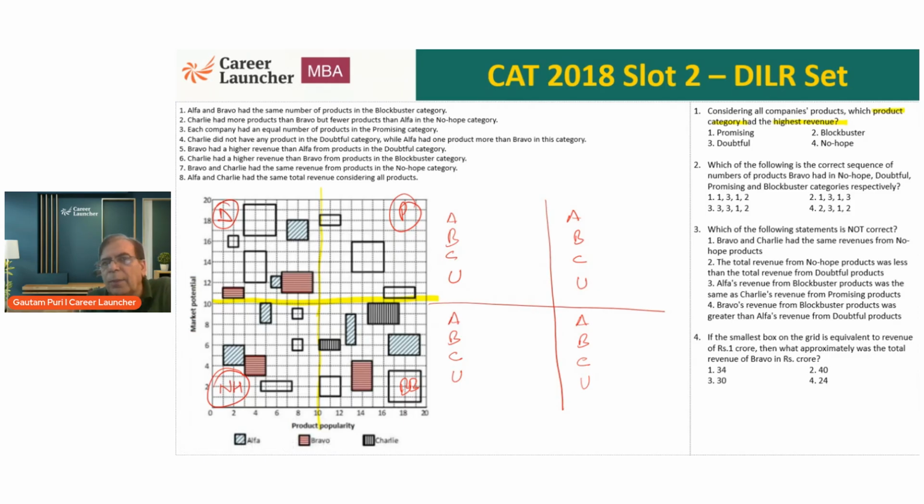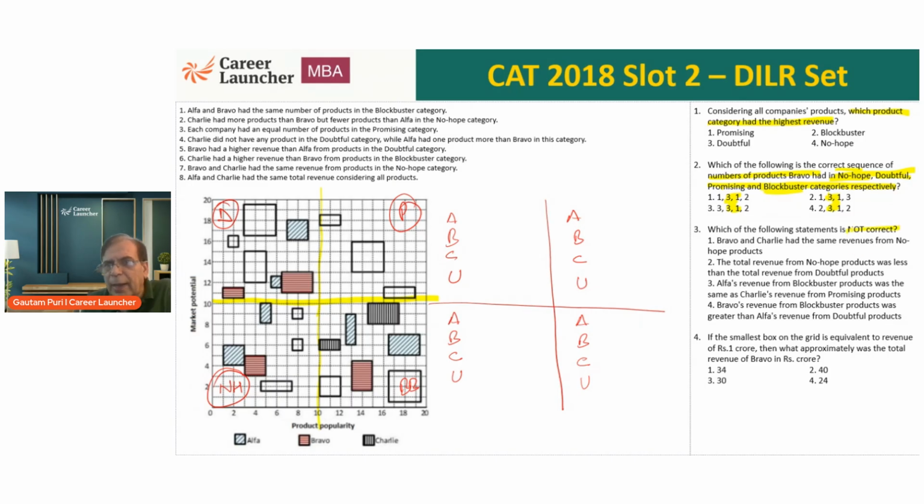But a very quick reminder: question 1 wants us to know, considering all company products, which product category has the highest revenue. Question 2 asks for the correct sequence of number of products of Bravo in each of the 4 categories. Here we are very sure the middle 2 categories, doubtful and promising, are 3 and 1. So we essentially need to worry about no hope and Blockbuster, just these 2.